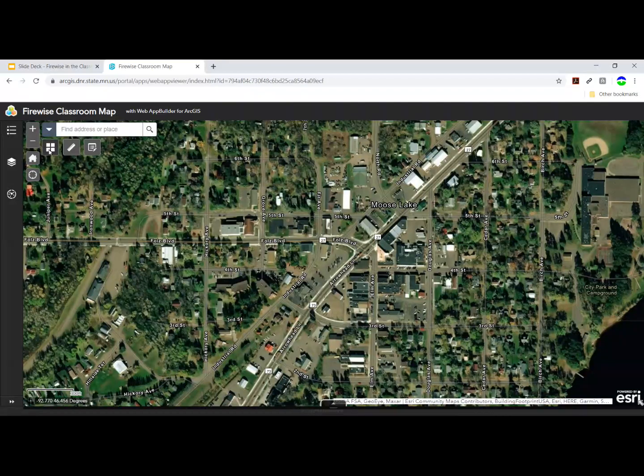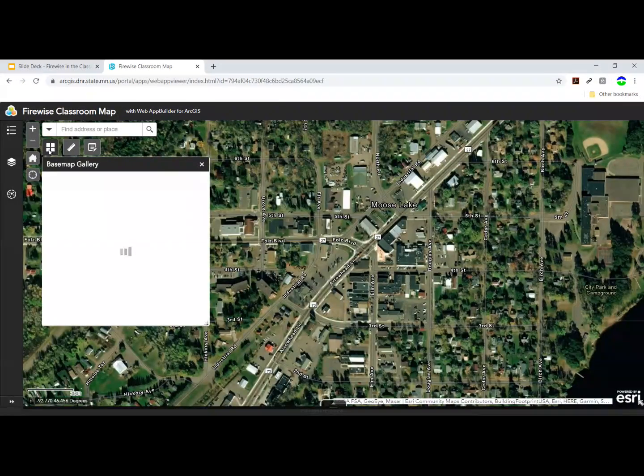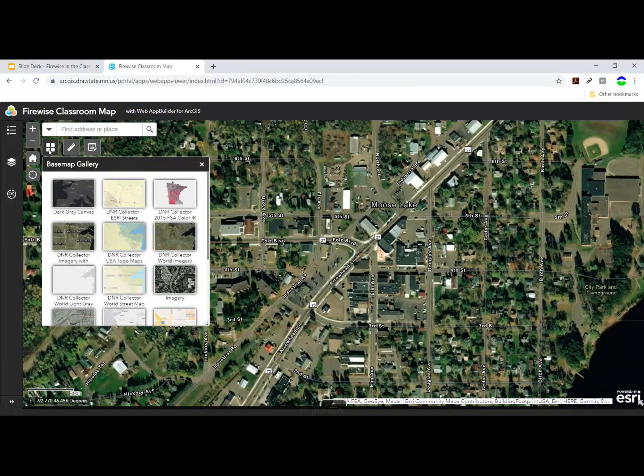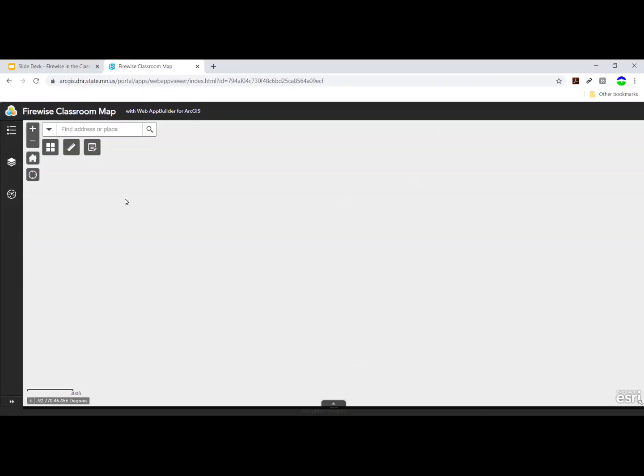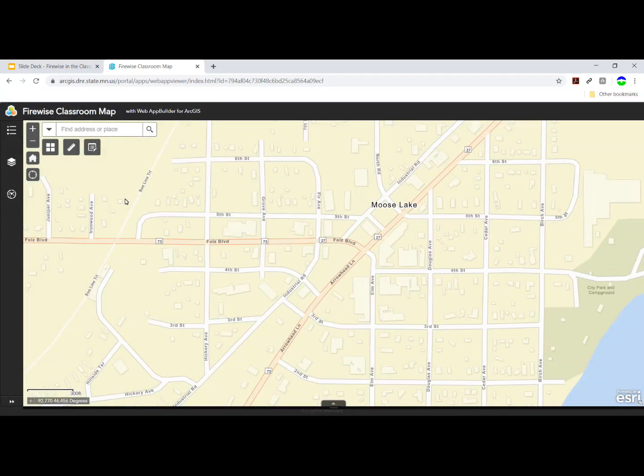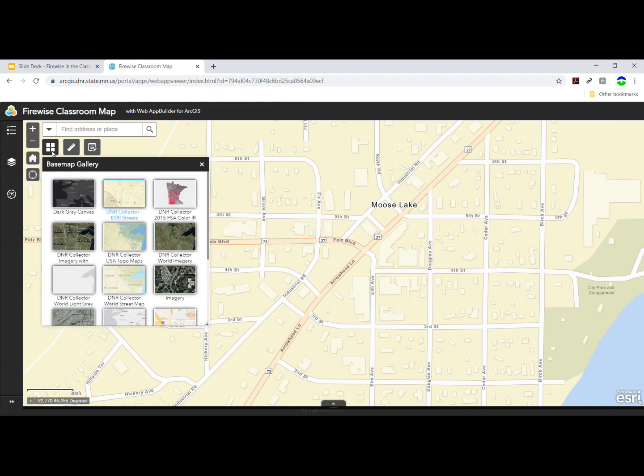Clicking on the base maps, I'm able to choose a different background. There are numerous base maps I can choose from. I highly recommend you choose one that says DNR. Those data layers draw more quickly. For instance, let's take a look at just a street map. The work you're going to be doing for creating data in GIS will definitely require an air photo. So let's go back to the base map gallery and make sure that we choose something that has an image as the background.